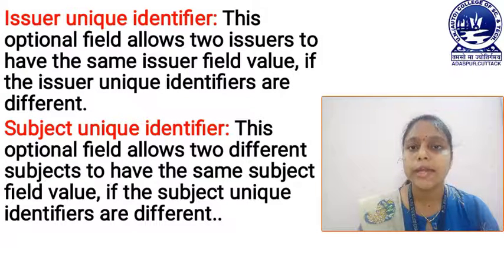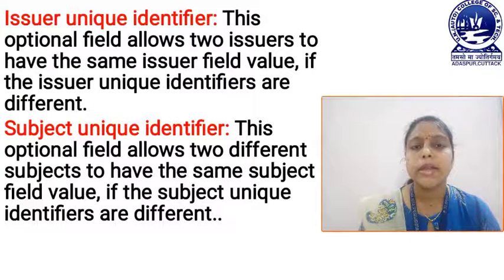Here the next field is issuer unique identifier, and this is an optional field, which allows two users to have the same issuer field if the issuer unique identifiers are different. That means the issuer unique identifier field defines the unique identity of the certificate authority.